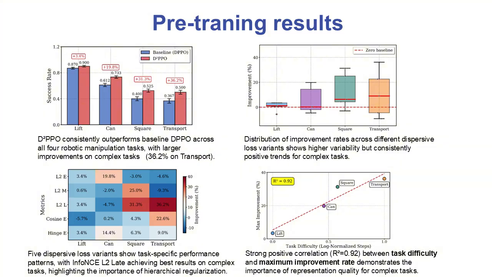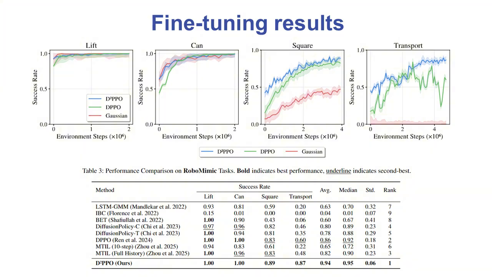Second, the distribution of improvement rates across different dispersive loss variants shows higher variability but consistently positive trends for complex tasks. Third, our method suitability analysis reveals that the dispersive loss variants show task-specific performance patterns, with InfoNCE L2 achieving the best results on complex tasks, highlighting the importance of hierarchical regularization. Finally, we observe a strong positive correlation, R squared equals 0.92, between task difficulty and maximum improvement rate, demonstrating the importance of representation quality for complex tasks.